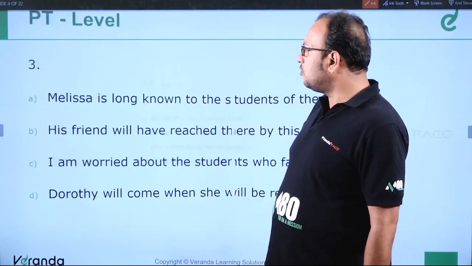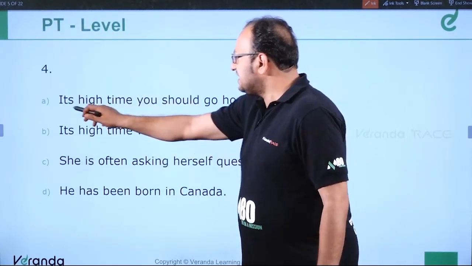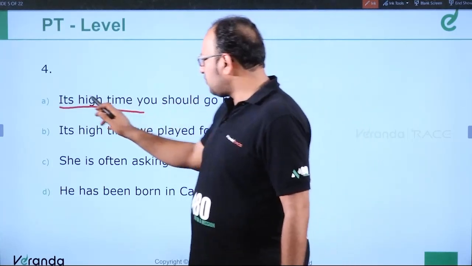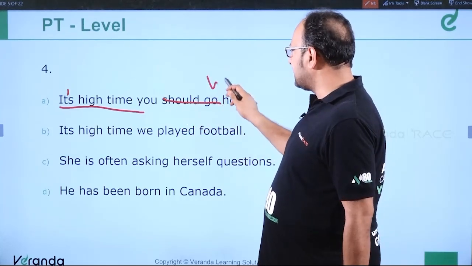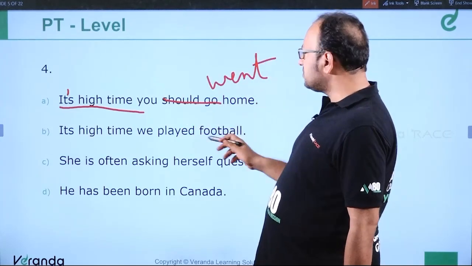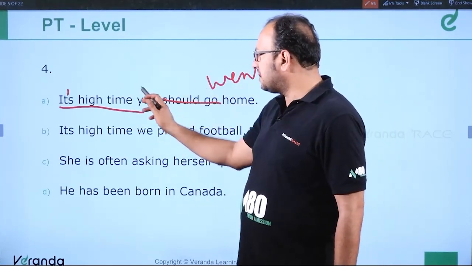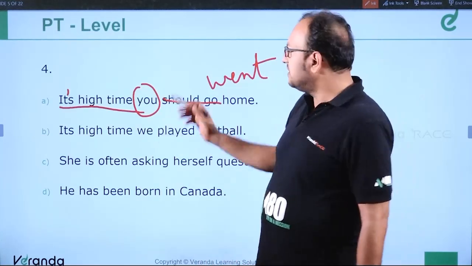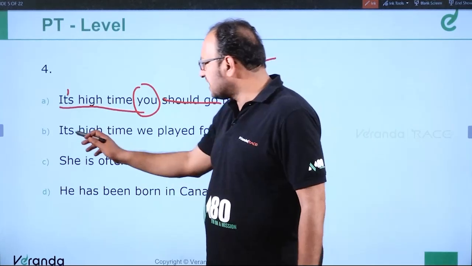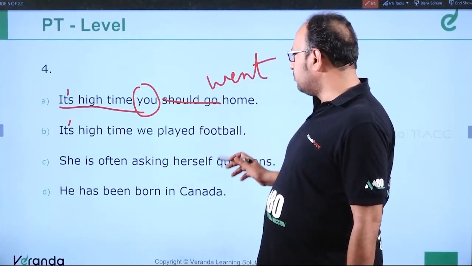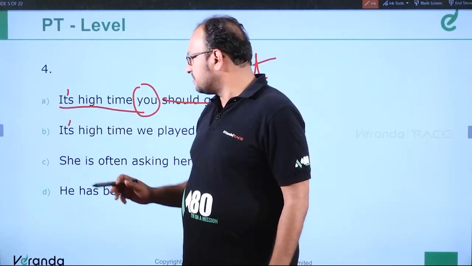Moving to the next question. Question number 4. It's high time you should go home. This is an incorrect sentence. First of all, it should be apostrophe S. It's high time you went home. This should be the correct answer, because it is high time, it is about time, it is time are followed by a subject, and if they are followed by a subject, there should be simple past after it. Again, it's high time we played football. So this is a correct sentence, although the apostrophe was missing.